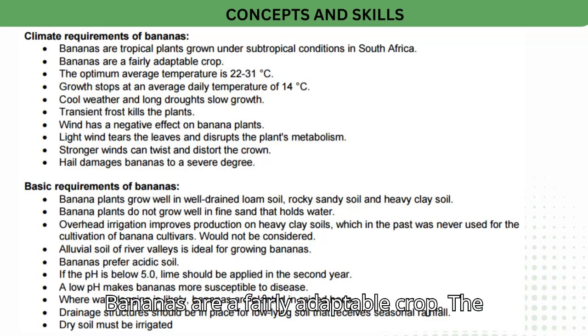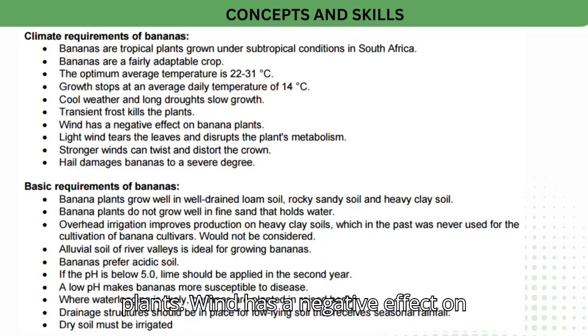Bananas are a fairly adaptable crop. The optimum average temperature is 22 to 31 degrees Celsius. Growth stops at an average daily temperature of 14 degrees Celsius. Cool weather and long droughts slow growth. Transient frost kills the plants.